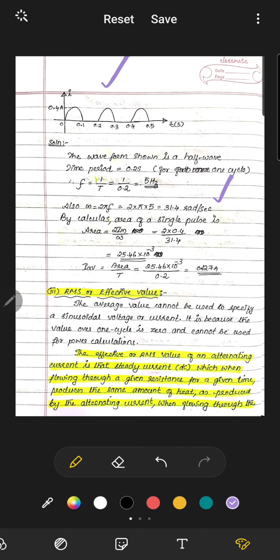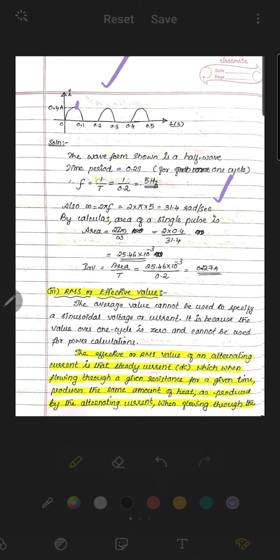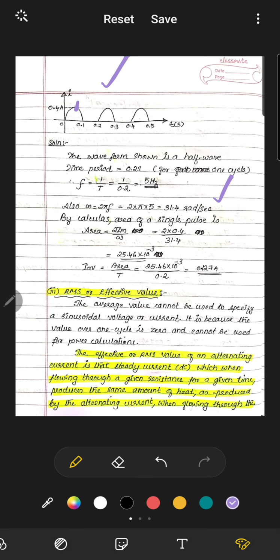By calculus, you know that the area of a single pulse is equal to 2Im by omega, where 2Im means it is 0.4 ampere. So it is equal to 2 into 0.4 divided by 31.4, which is equal to 25.46 into 10 raised to minus 3. Or we can say that I average is equal to area by T. The area is 25.47 into 10 raised to minus 3 divided by 0.2. Just do it.